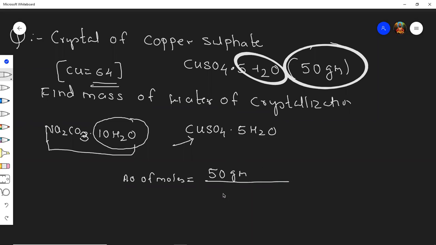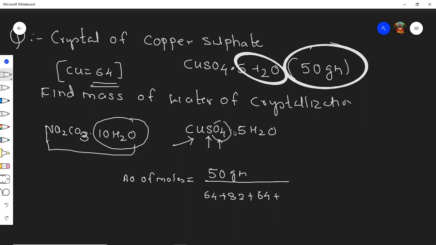What is the mass number of sulfur? 32. Very good. What is the mass number of oxygen? 16, and it is 4 times, so can I directly write 64?